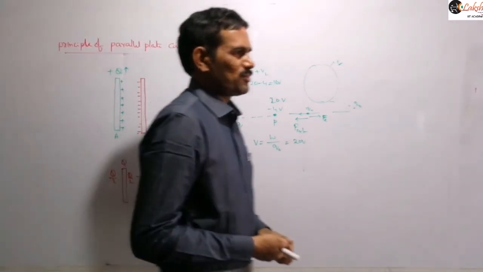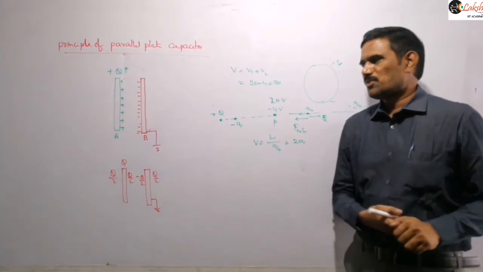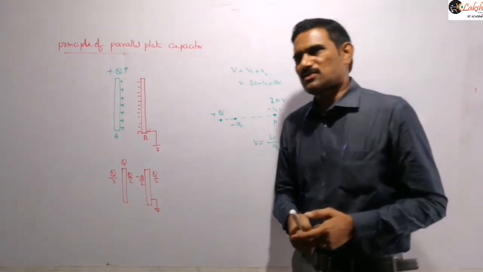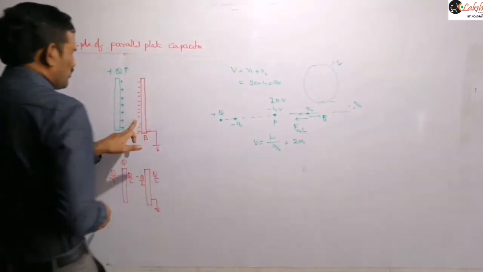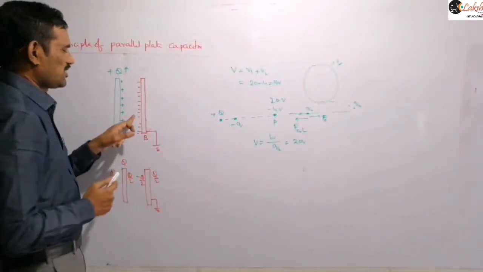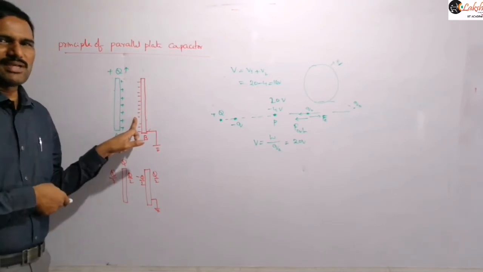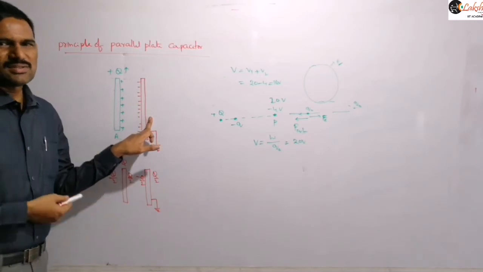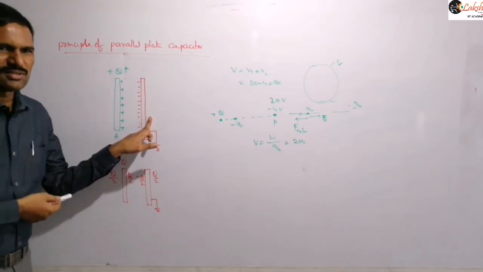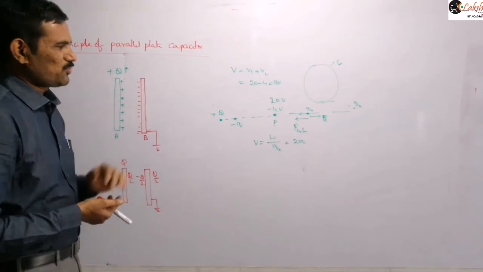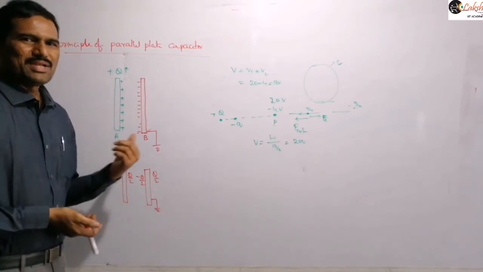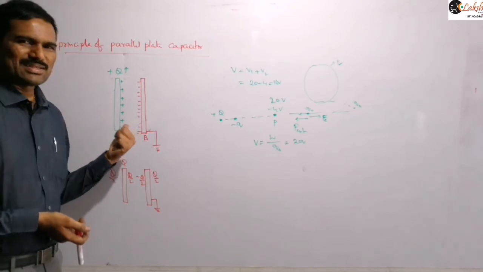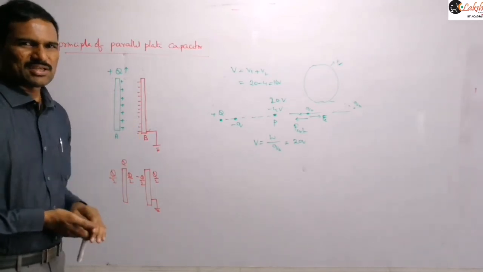Now let us come back to the principle of this capacitor. Compared to our previous step, in the previous step we discussed that there is positive and negative charge, and on this side a positive charge. Due to this negative charge, the potential of this plate A is decreasing, and due to this positive charge the potential is increasing, right? But now that positive charge is not there, only negative charge is there. So only negative charge means the potential due to this will decrease here.